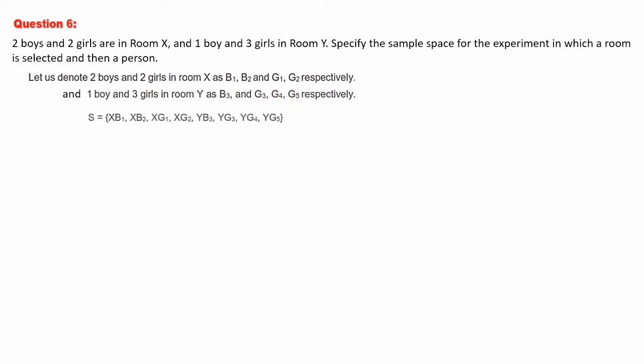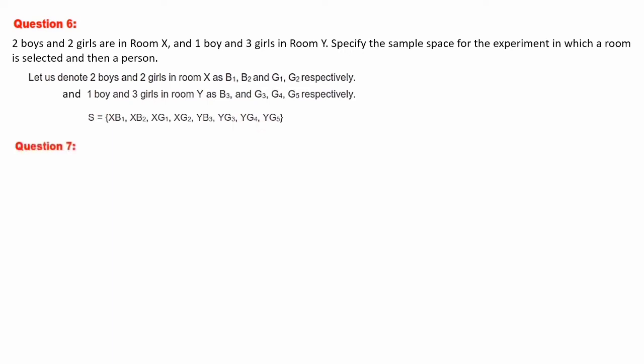Now let's write the sample space. So you are choosing room X first. Then from there a boy, that is B1. Again 1 more boy chance is there. So room X, again B2. Then 2 girls are there in room X. So X G1 and X G2. So room X selection is over. Now you will go for room Y. Room Y is having only 1 boy, that we have denoted as B3. So Y B3. Then we have 3 girls from room Y. So Y G3, Y G4 and Y G5. So this is the sample space.